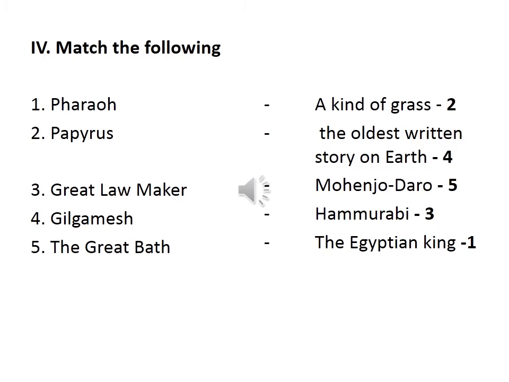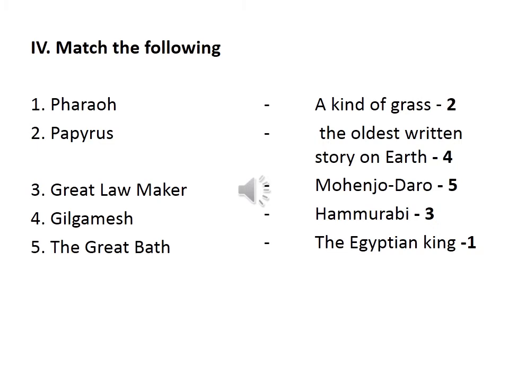Then match the following. So first, Pharaoh. So Pharaoh, you know very well. Egyptian king. So the Egyptian king was called Pharaoh. Then papyrus. From this word only, the word paper is derived. You have studied. So papyrus, it is a kind of grass. Then great lawmaker. Who was a great lawmaker? Hammurabi.